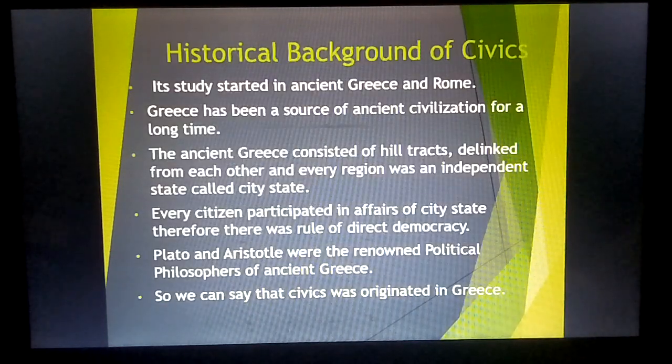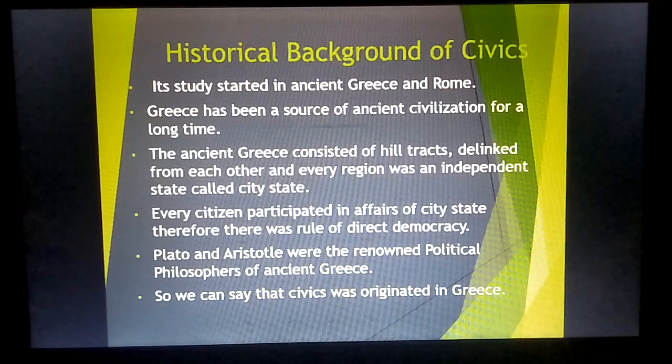Next, we have to understand the historical background of civics. Dear students, the study of civics started in ancient Greece and Rome. Here we shall try to understand how ancient Greece developed, focused, and evolved this term.